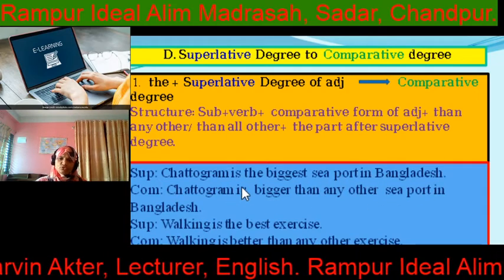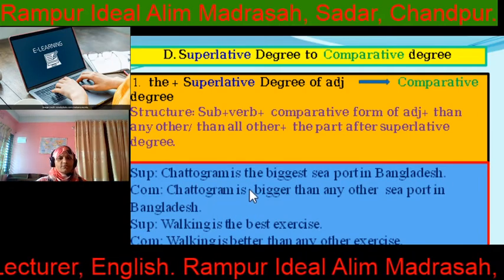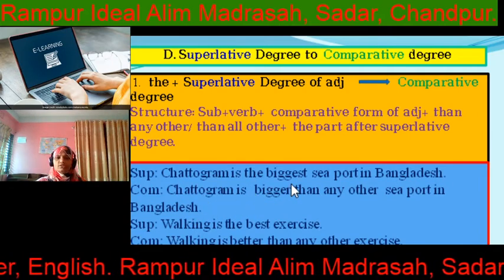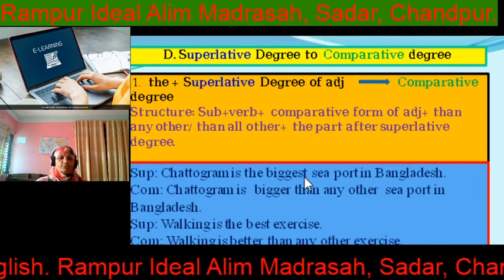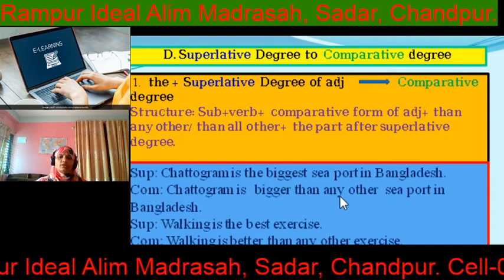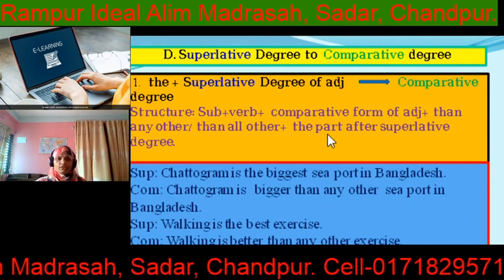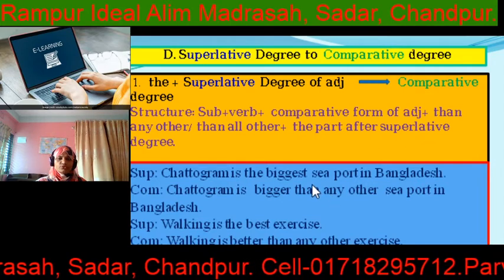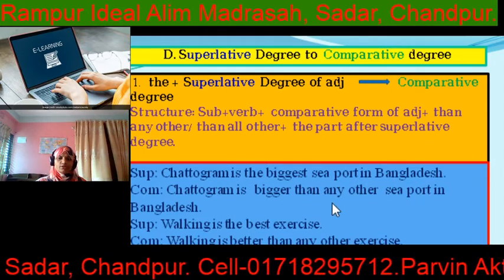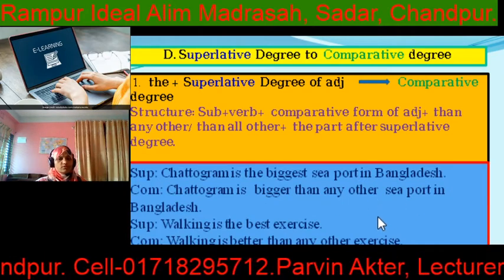Here you have to do superlative to comparative. So at first subject remains subject, verb remains verb. Chattogram is, what is the comparative form of biggest? Bigger. So Chattogram is bigger than any other, then "any other" or "all other," the part after superlative degree. So what is the part here? Seaport in Bangladesh. Chattogram is bigger than any other seaport in Bangladesh.